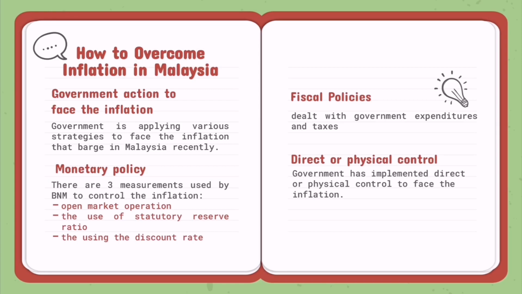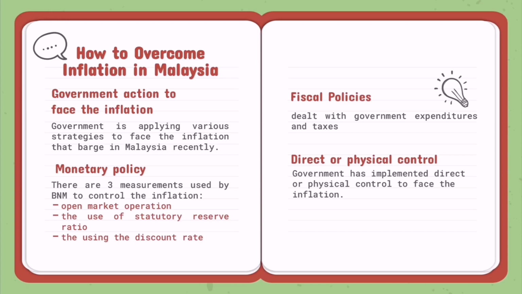How to overcome inflation in Malaysia? First, government action to face the inflation. The government is applying various strategies to face the inflation that barged in Malaysia recently. Bank Negara Malaysia, as a central bank, acts as a government agent that controls the economy by implementing several policies to the commercial banks and the financial institutions. They also give much advice to the public on how to help the government to control the inflation.